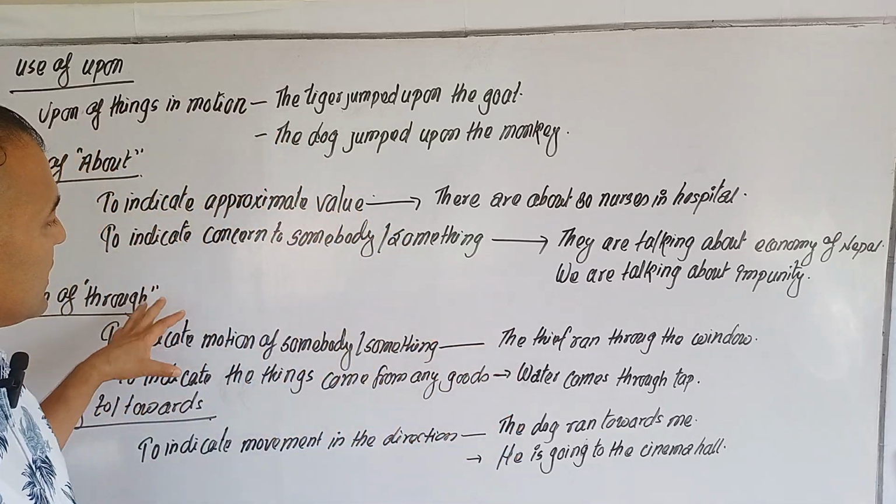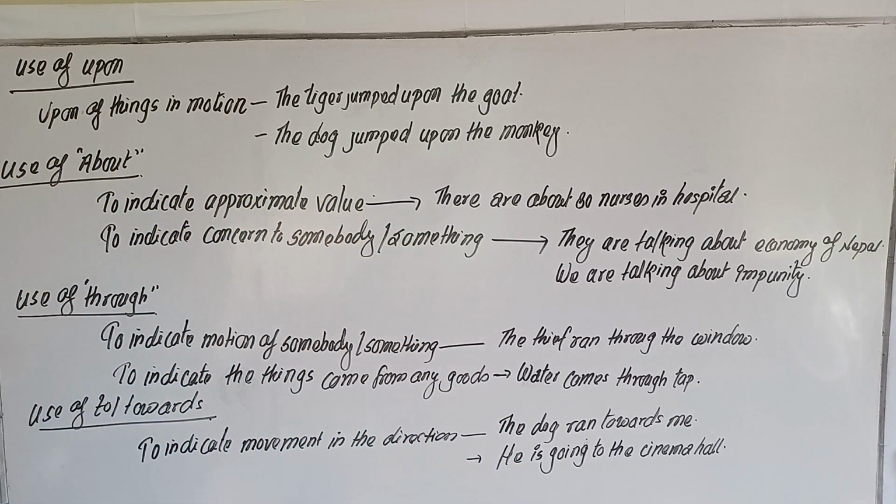Alright, these are the examples, these are the rules for how to use upon, about, through, and to and towards. Alright.